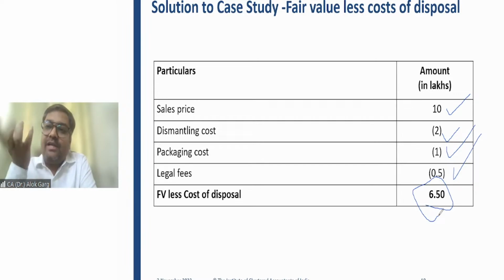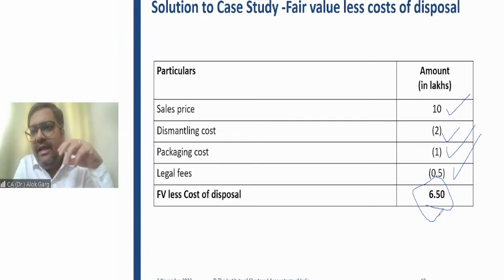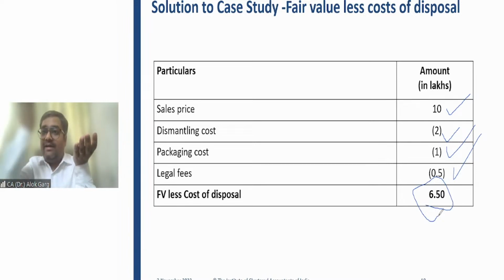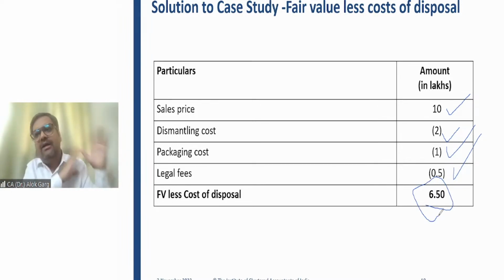But they forgot what is the objective of that, right? If I have already computed my fair value less cost to sell, and it is already more than my carrying value, I know that there will not be any impairment, because the recoverable value is the higher of fair value less cost to sell and value in use. It doesn't matter if my value in use is even lower, or higher than this fair value, it does not make any difference. Why? Because I have already concluded that there will be no impairment. Then why waste 5 days? Why waste 1 lakh rupees of cost?